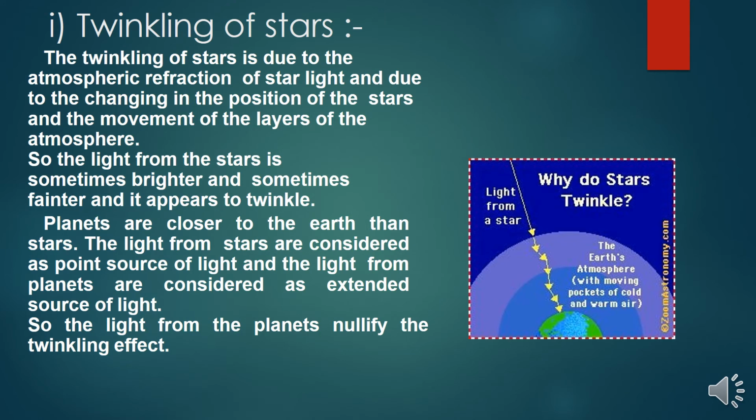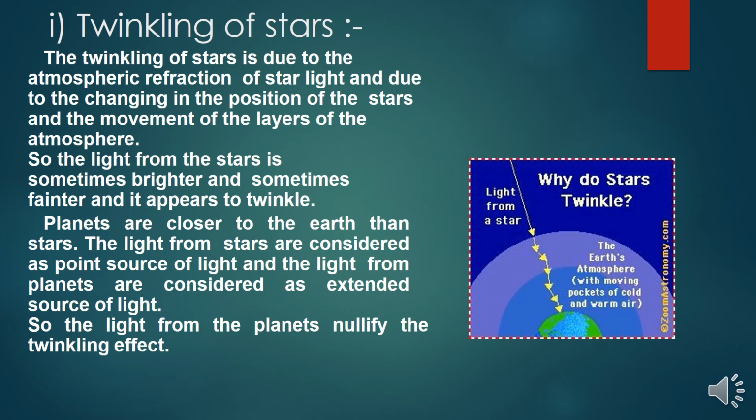Twinkling of stars. The twinkling of stars is due to the atmospheric refraction of starlight and the changing position of the stars and the movement of the layers of the atmosphere. So the light from the stars is sometimes brighter and sometimes fainter, and it appears to twinkle. Here the layers of the atmosphere lie below the sky, and when you observe from the earth, the refraction path keeps changing its position because of the earth's atmosphere with moving pockets of cold and warm air, right?